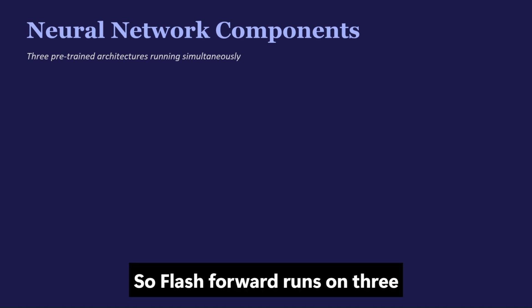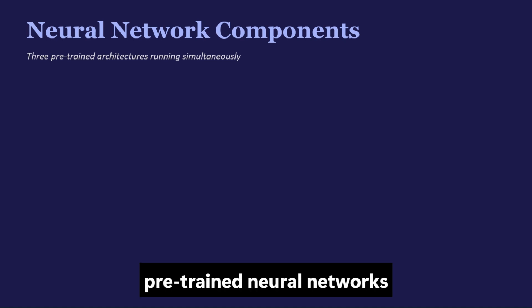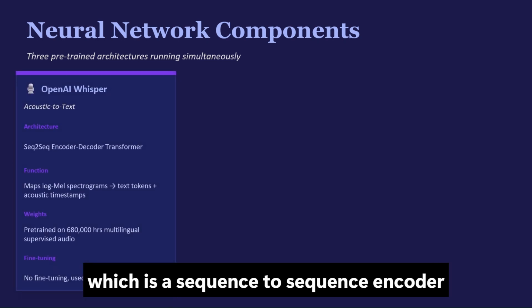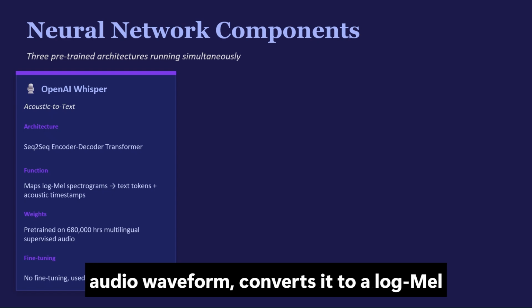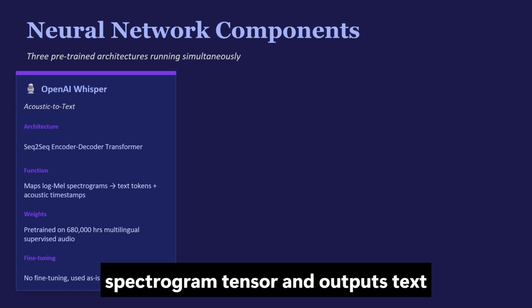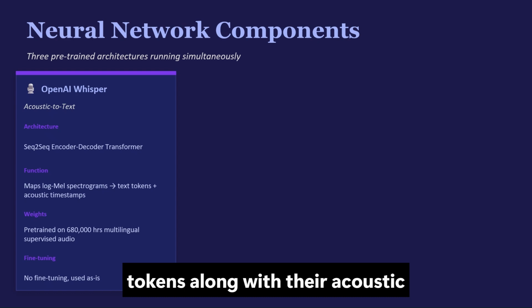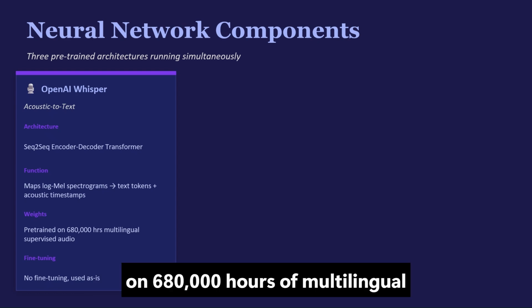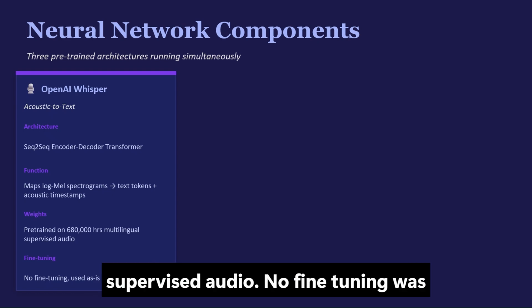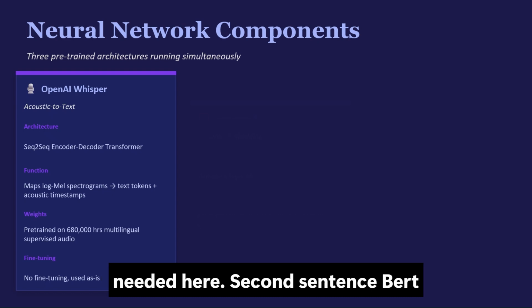So FlashForward runs on three pre-trained neural networks simultaneously. First, OpenAI Whisper, which is a sequence-to-sequence encoder-decoder transformer. It takes the raw audio waveform, converts it to a log-mel spectrogram tensor, and outputs text tokens along with their acoustic timestamps. It was pre-trained by OpenAI on 680,000 hours of multilingual supervised audio. No fine-tuning was needed here.